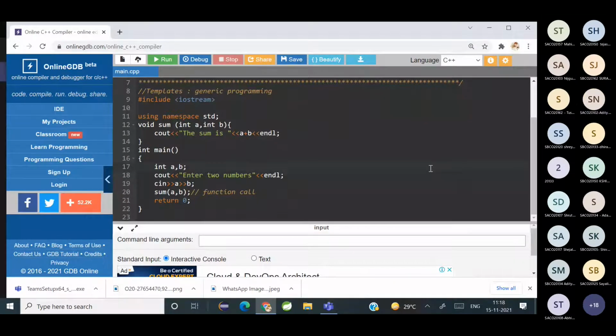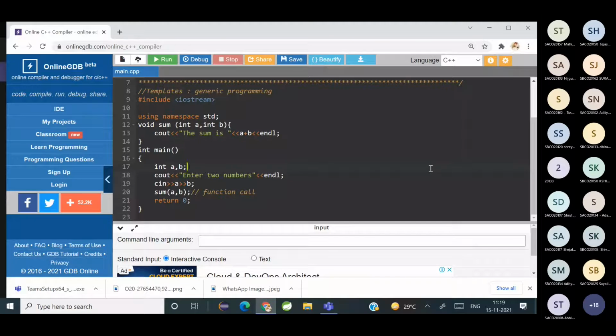Have you understood? Yes. Okay. So I am not going to add different functions for different data types. Instead, I'm going to use the same code for all kinds of data input. Okay, and that is made possible with the help of templates.